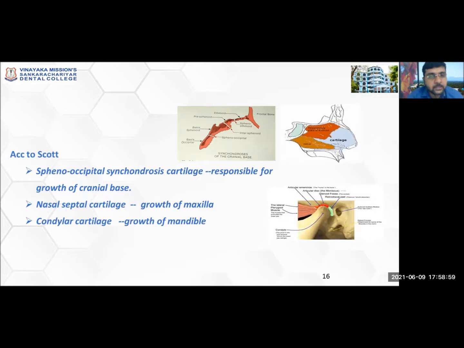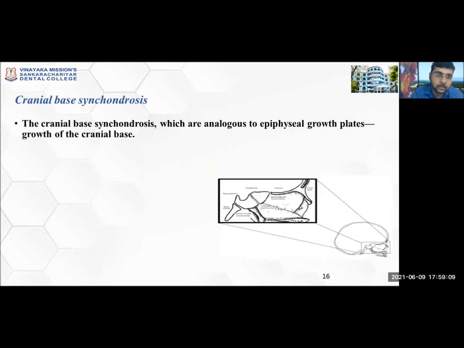The synchondrosis, which is present in the cranial base. Another one is the nasal septal cartilage of the midface, then the condylar cartilage of the mandible. All these structures are responsible for growth, according to Scott.